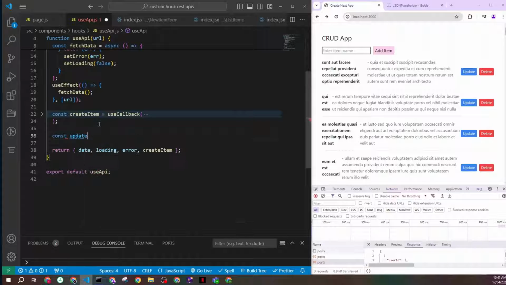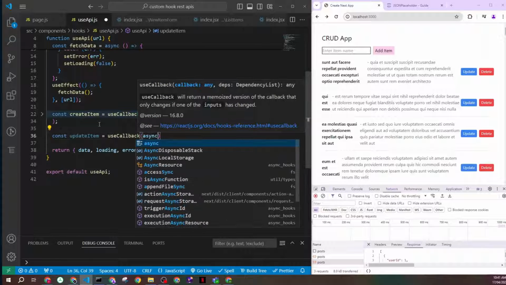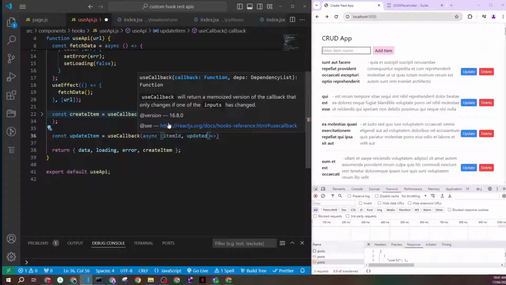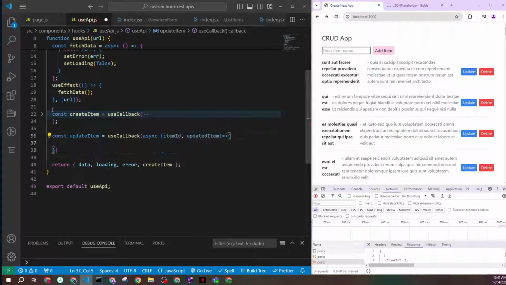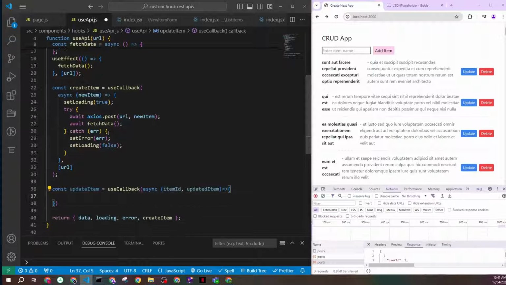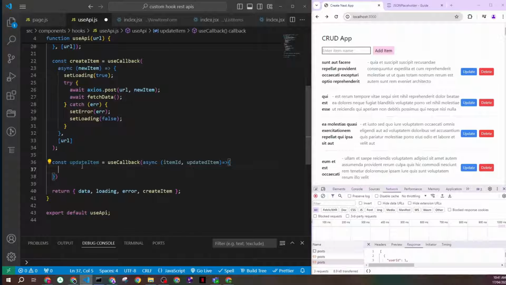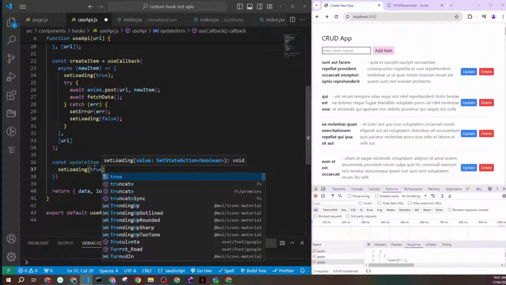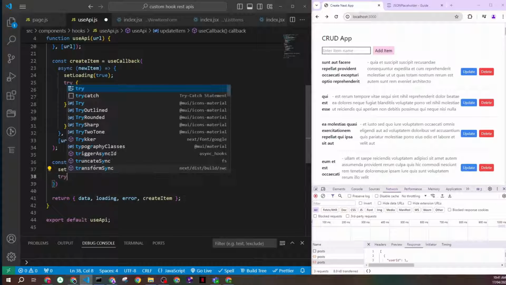We'll call it updateItem, and I'll also wrap it within a useCallback function, and that will expect your item ID and the updated item, because you're updating, right? So you want the updated values. Now it's almost the same as creation. First, when we trigger any call, we need to set loading to true. Then you have your try catch block.